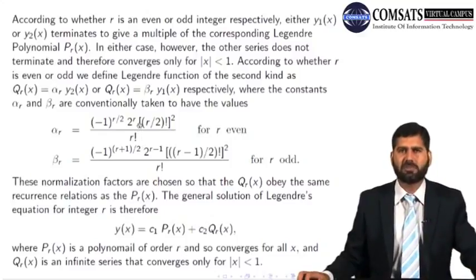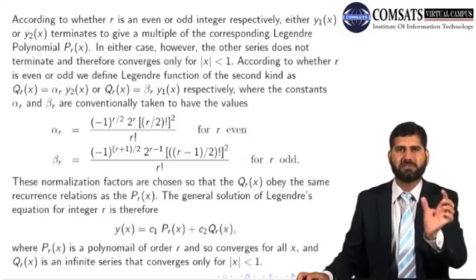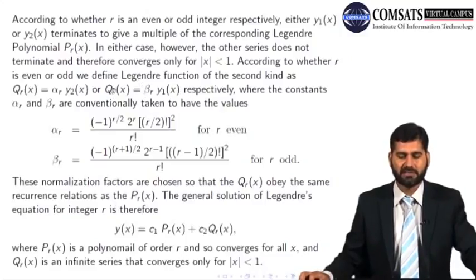This is analogous to Bessel's functions as well. In Bessel functions, we took a0 and a1 to be specific values. Similarly here, alpha r and beta r are taken to be these values to give the standard form to this Qr of x. These normalization factors are chosen so that Qr obeys the same recurrence relation as Pr.